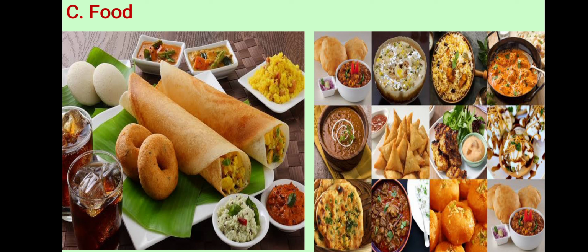See the second one. This picture shows the food of North India. Most of the items there are made from wheat. Why does it occur? Because the production of wheat is more in North India. It means the food pattern is decided by the production of grains, and the production of grains depends upon the soil. Indirectly, the food pattern of humans depends upon the soil.